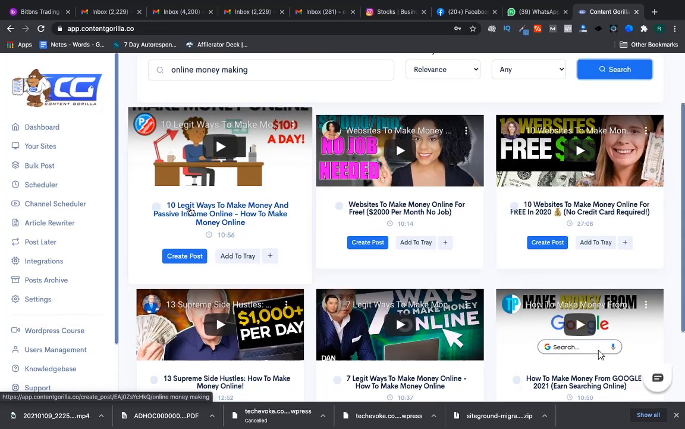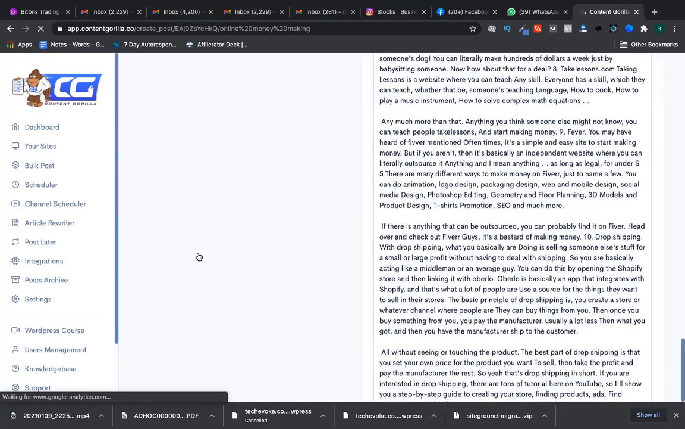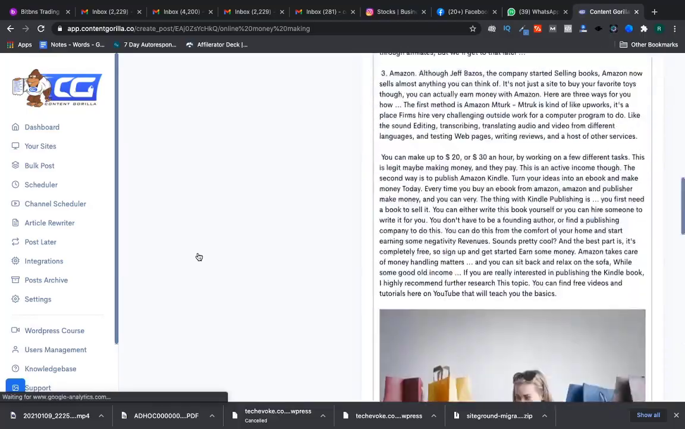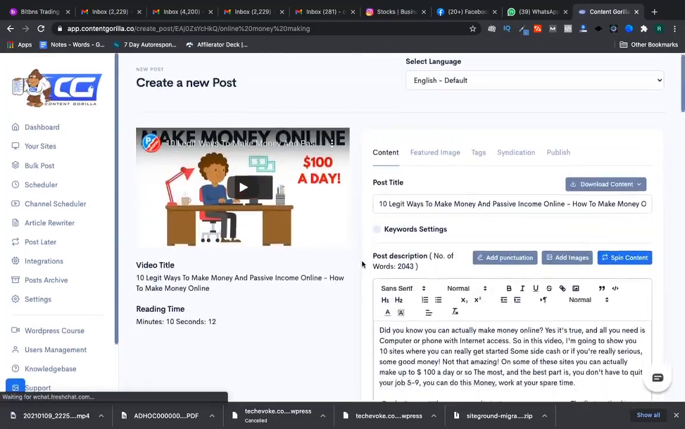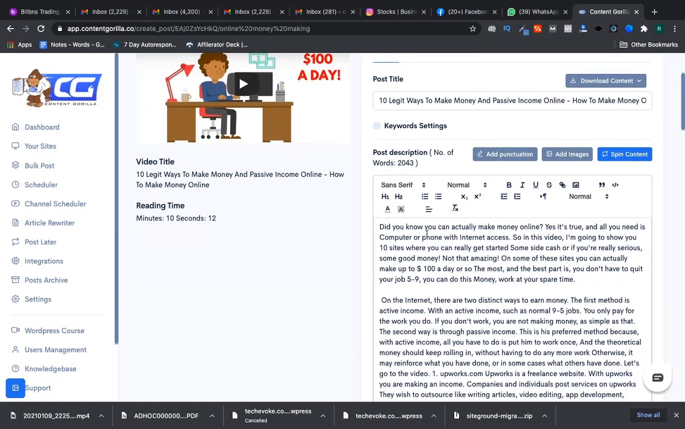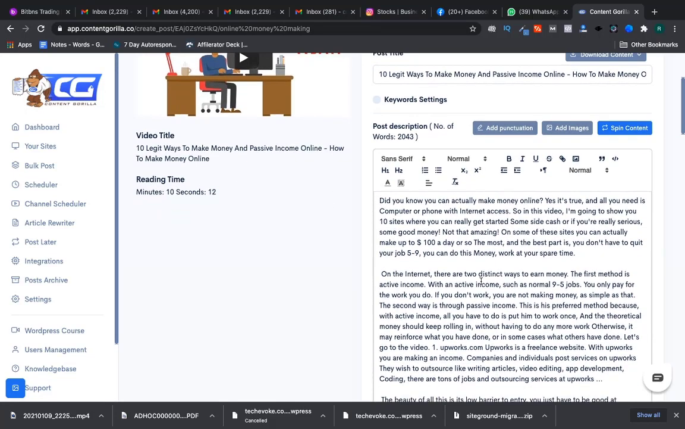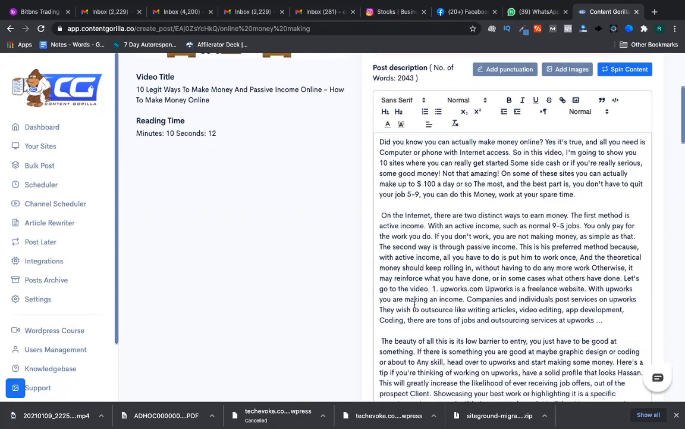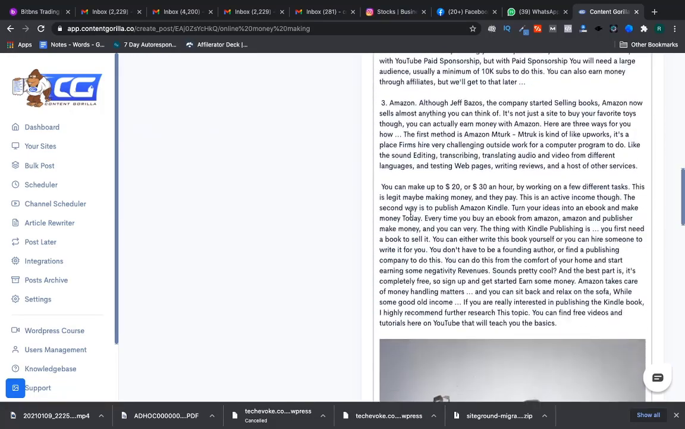Now I can go to this video and you can see this button, create post. You have to just click it, and when you click it, now you can see this video's voice converted into text. So it can be a unique article for your websites and for your blog.